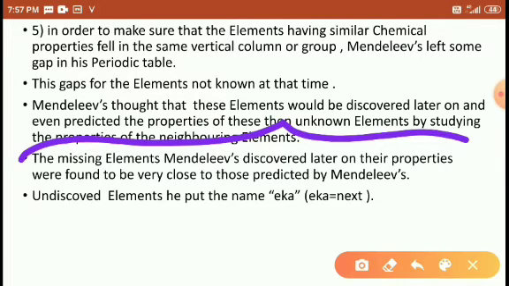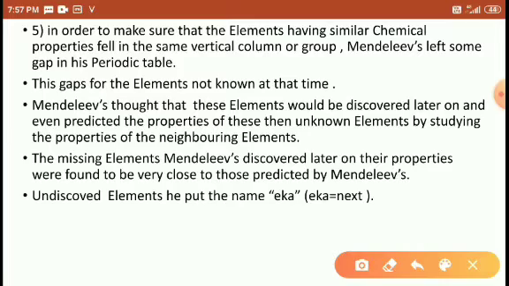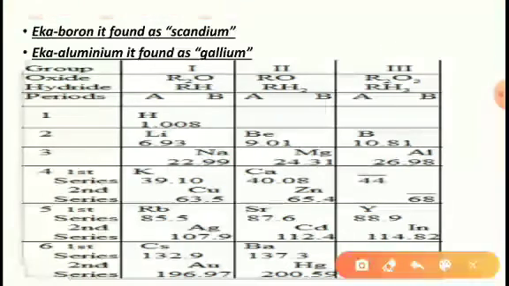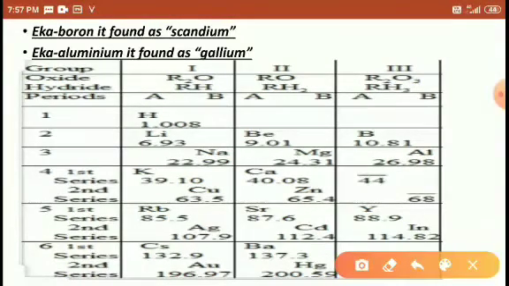So the missing elements were discovered later on, and their properties were found to be very close to Mendeleev's predictions. Right. I will show you like this here, students. Look at here. Some gap is there. This gap he kept here. The 44 number gap is kept, and the 68 number gap is kept.